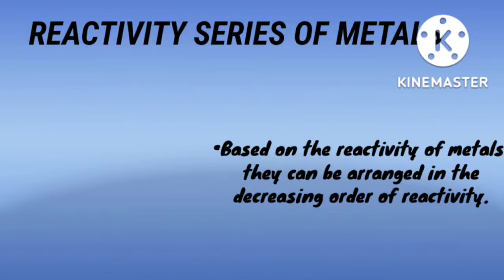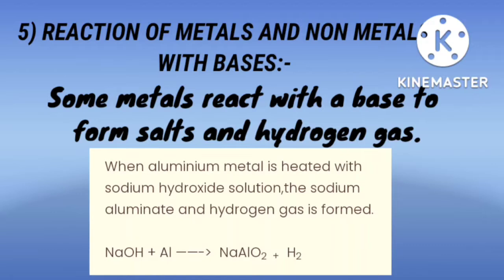Now moving on to reaction of metals and non-metals with bases. Some metals react with base to form salts and hydrogen gas. For example, when aluminium metal is heated with sodium hydroxide solution, sodium aluminate and hydrogen gas are formed. Observe the reaction. Sodium hydroxide plus aluminium give rise to sodium aluminate, that is, it is a salt, NaAlO2 plus H2. Some non-metals react with bases but no hydrogen gas is produced.